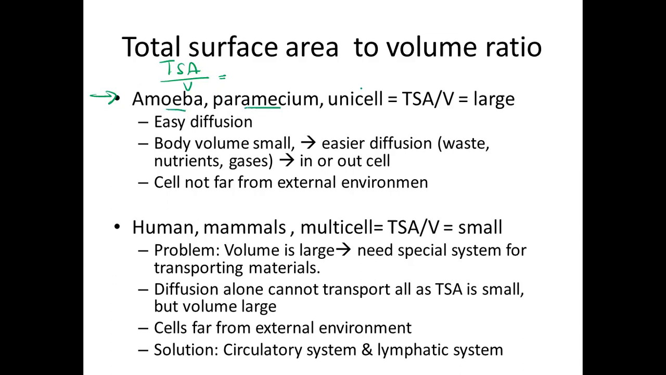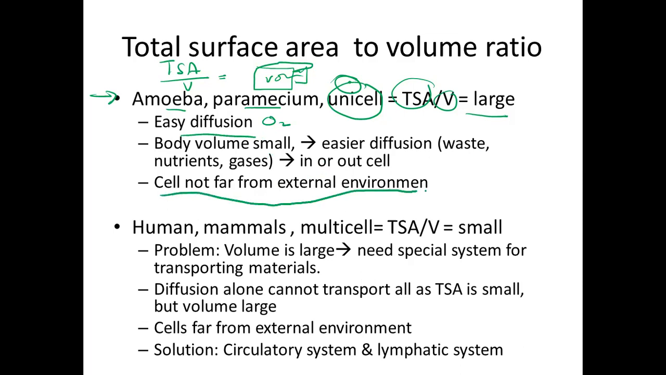Amoeba, paramecium adalah sejenis unisel. Okay, bila haiwan yang ataupun organisme yang satu sel sahaja. Okay, one cell. And they have large ratio of total surface area per volume. Maksudnya dia punya total surface area sangat besar kalau compare kepada volume. Volume adalah kecil. Okay, total surface area dia lebih besar. So meaning that oxygen mudah untuk meresap masuk, easy diffusion, because the cell is not far from the external environment.